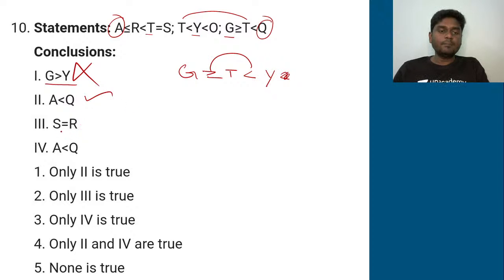Third conclusion, if you see, S equal to R. S is not equal to R, S is greater than R. False. And A less than Q. So if you see here, A is less than T.